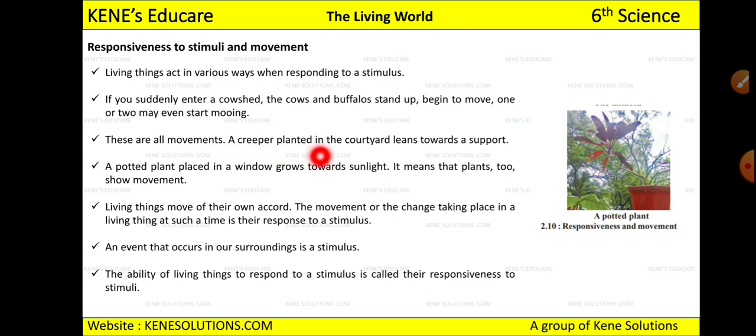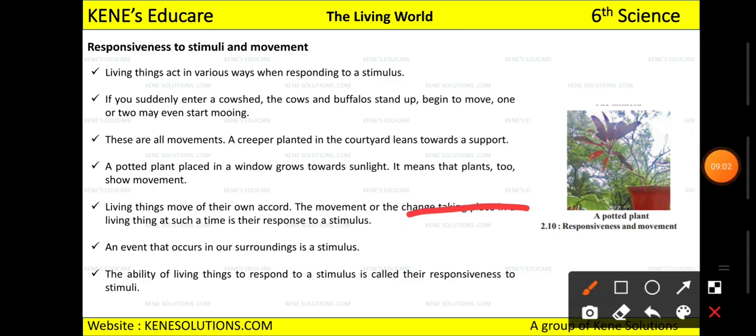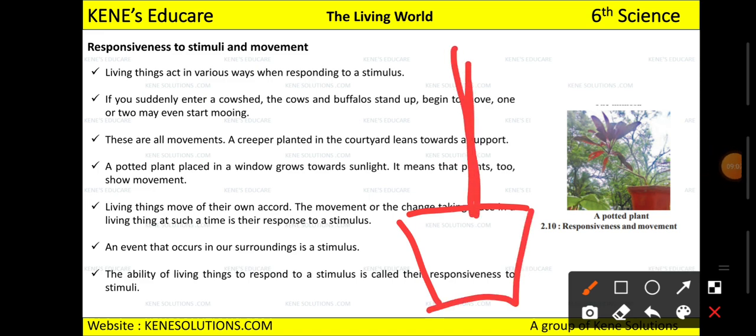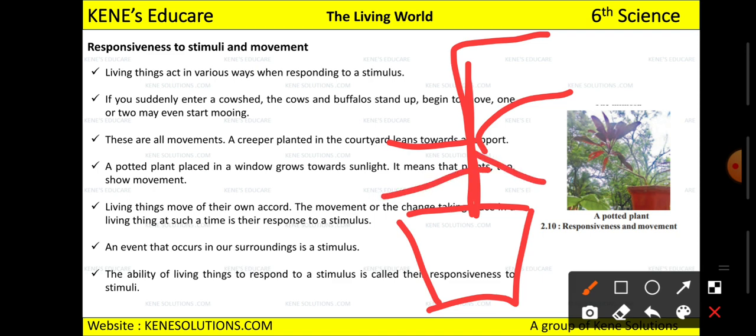A creeper planted in the courtyard leans towards a support. You might have seen a plant, suppose this is a plant, okay, this is a pot, and this is the plant. This is how it is growing in opposite directions. Now you might have seen many people attach a stick to the plant, and then the plant will only grow towards this stick.